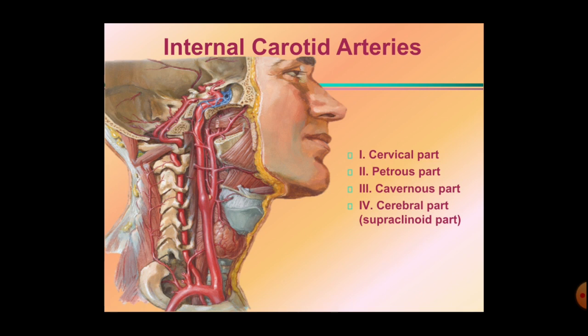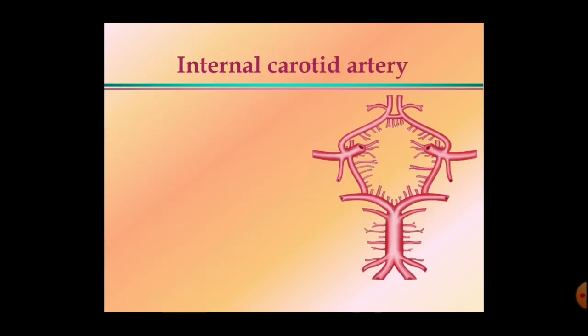We have seen all these different parts. We have seen the cervical part during the carotid triangle, the part present in the carotid canal, the petrous part, and the cavernous part during the cavernous sinus. In today's lecture, we'll concentrate on the cerebral part of the internal carotid artery. The cerebral part of the internal carotid artery gives these 5 branches.